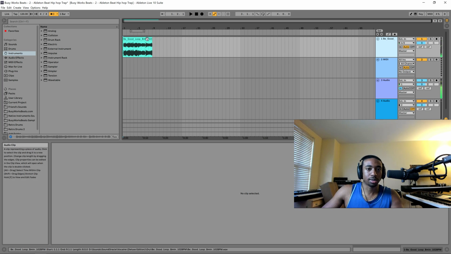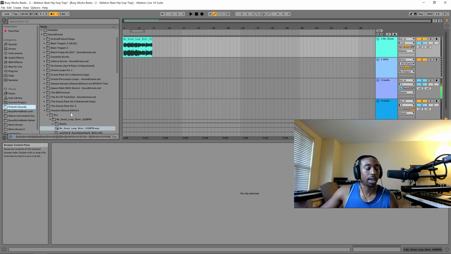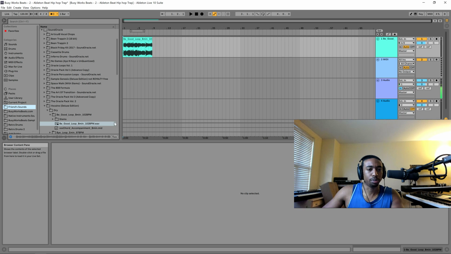So I have so many thoughts, but let's see how many bars. So this sound is from Sound Oracle Sounds, by the way. I grabbed this from his Vocane. Under Vocane, I have the deluxe edition, and this is called the Be Good Loop, B minor, 102 BPM. So again, the tempo stretches, the sample stretches. All right, so let's figure out some drums.